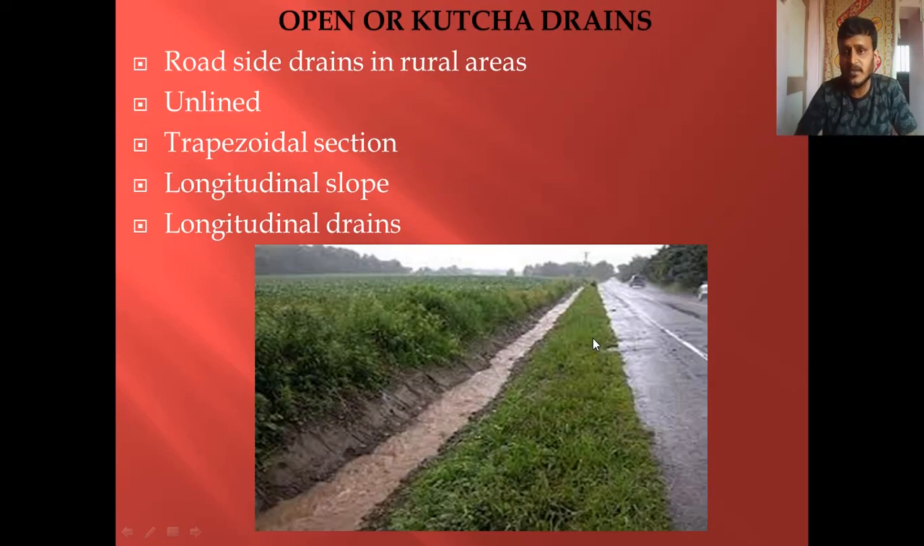The first one is open or kacha drains. The roadside drains provided in rural areas, especially rural highways, consist of these kinds of drains. When I say rural highways, it includes national highways, state highways, major district roads, other district roads, and even village roads. Usually these drains are unlined. We are not providing concrete lining to the surface of the drainages. The typical cross section will usually be trapezoidal, provided with a proper longitudinal slope, hence it is called a longitudinal drain.